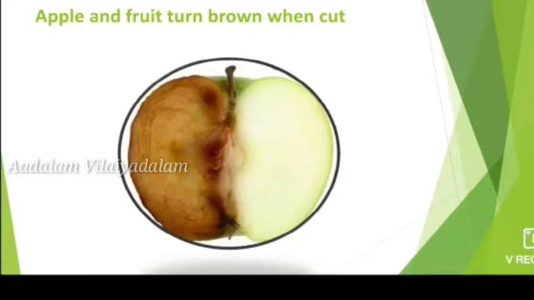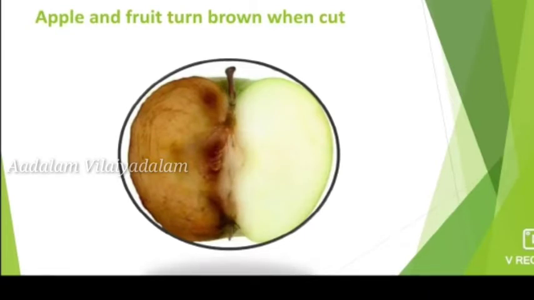An apple contains enzymes such as polyphenol oxidase and tyrosinase. If we cut the apple, these enzymes come in contact with atmospheric oxygen to form a brown pigment named melanin. Due to this chemical change, the skin of the apple turns brown due to the formation of melanin pigment.